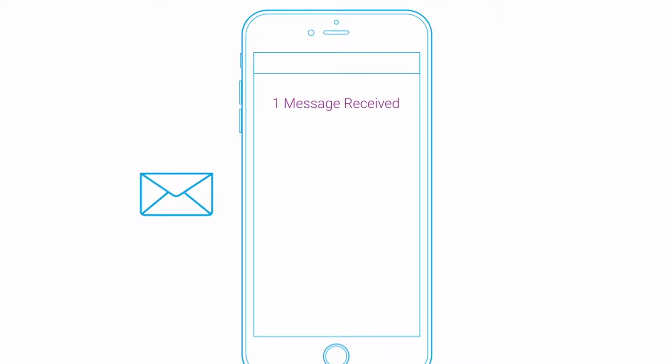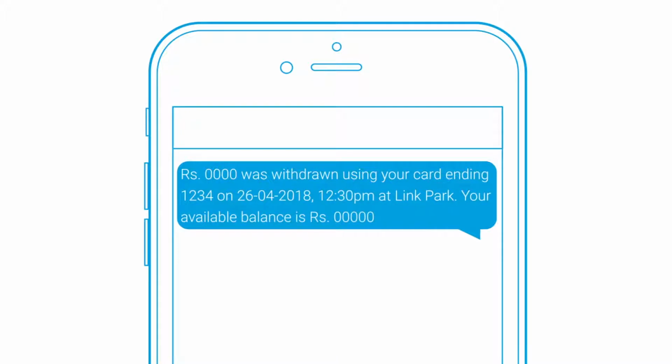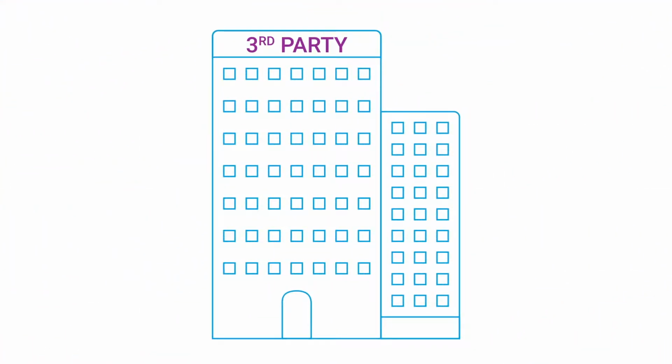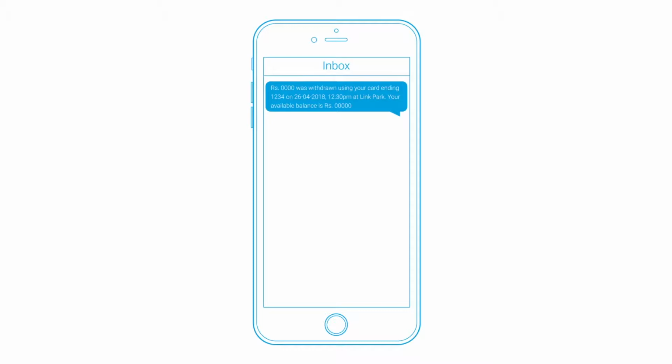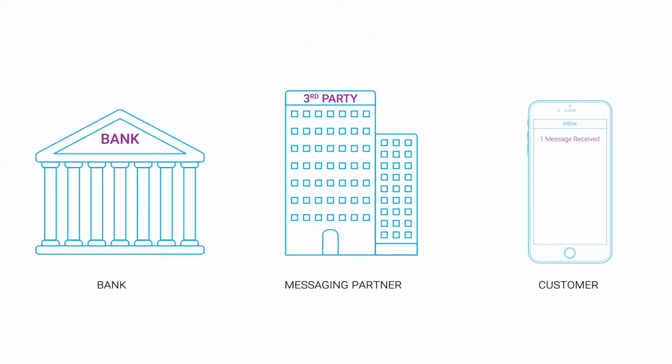Your customer receives a transactional message saying, at times, messages containing your customer's details are transmitted through your messaging partner who sends them on your behalf. A bank, for instance, wants to refrain from this intervention and safeguard their customers' privacy.